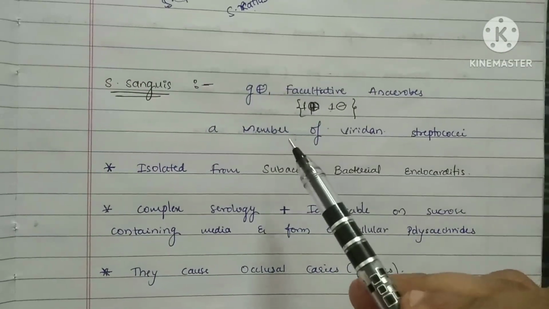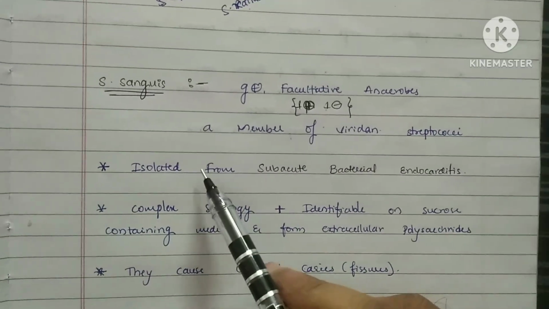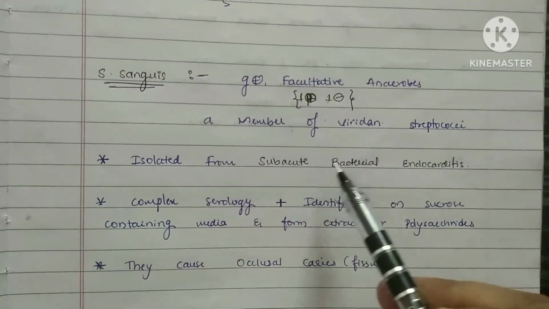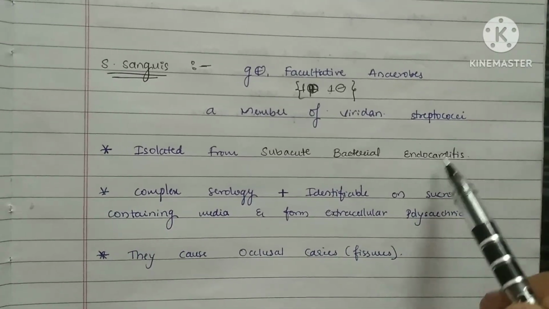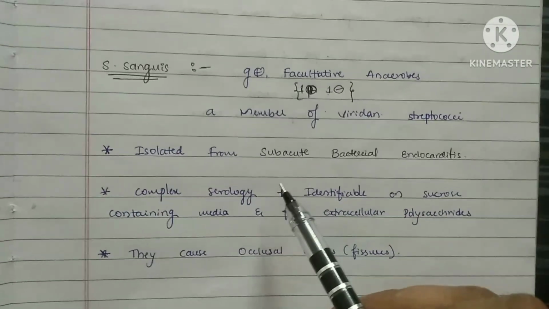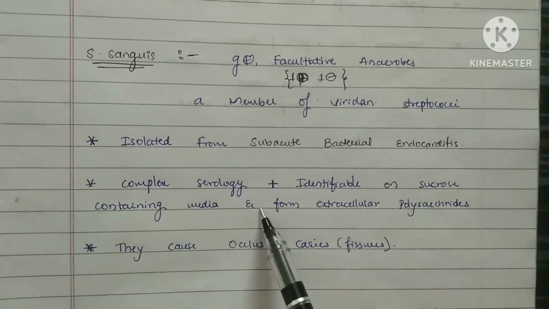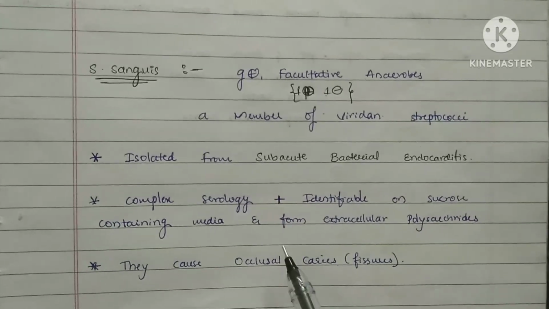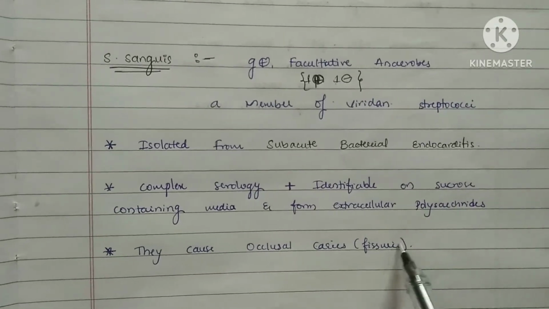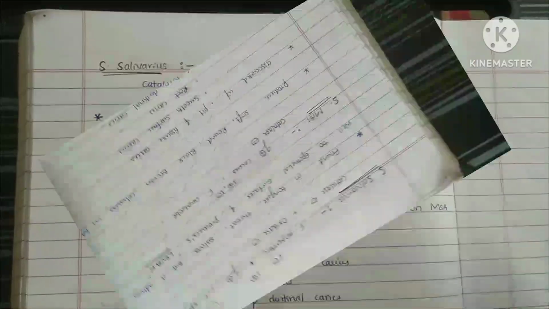Okay, so now this sanguis is a member of what? Viridans streptococci. Now this sanguis has been isolated from subacute bacterial endocarditis or infective endocarditis. Now it has a complex serology, is identifiable on sucrose containing media, and forms extracellular polysaccharides. Okay, they cause occlusal caries or occlusal fissure caries. So this is its importance.